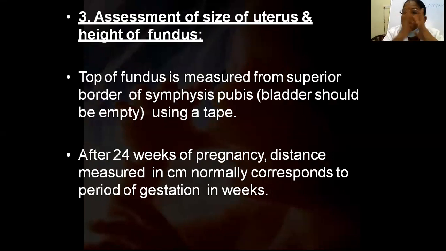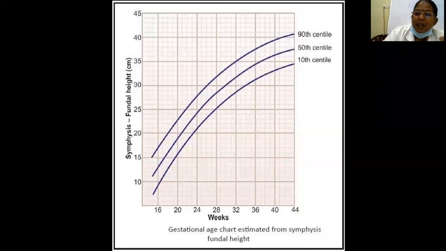Then during clinical examination, after 12 weeks, we assess the size of the uterus by palpating the fundus. All of you know this obstetrical examination. We also measure the symphysiofundal height, from the upper border of the symphysis pubis to the upper border of the fundus, using the ulnar border and then the tape. After 24 weeks, the distance in centimeters corresponds to the period of gestation. We plot a graph of symphysiofundal height against weeks of gestation, and after 24 weeks it usually corresponds as the fetus grows.